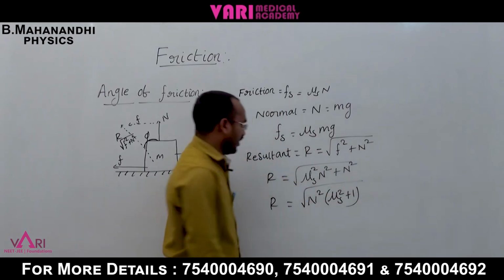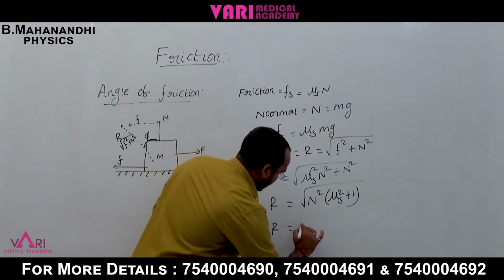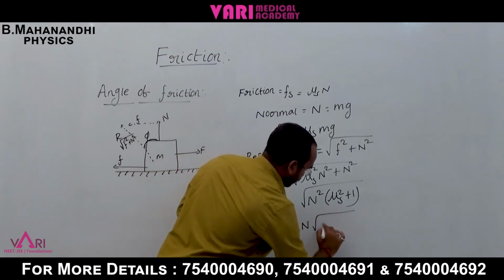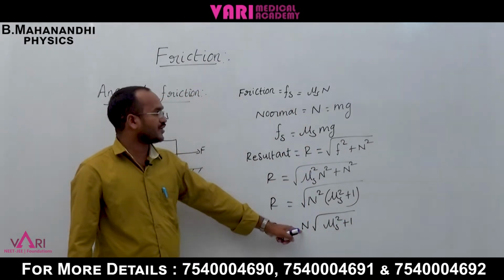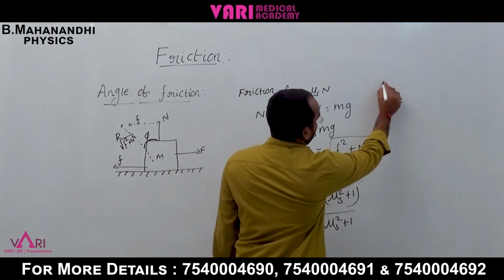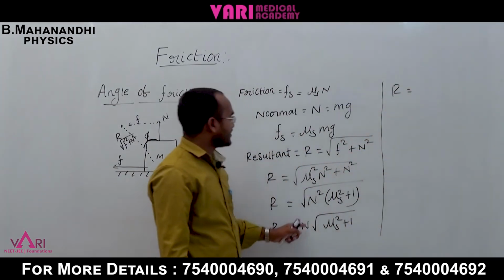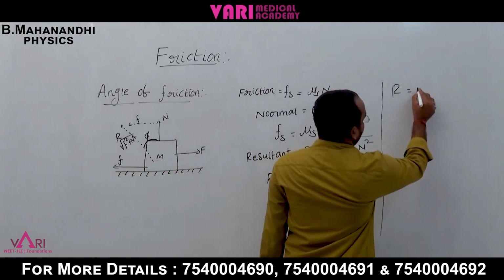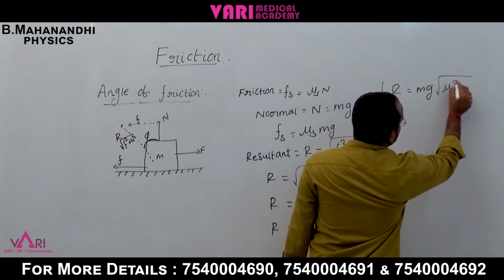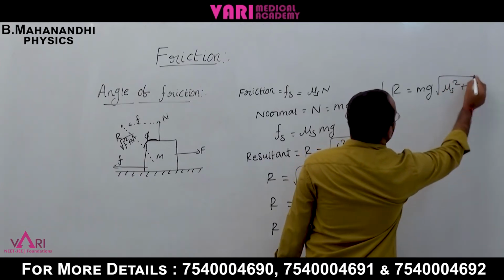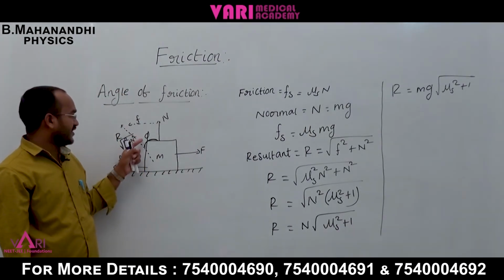Cancelling the square root, R is equal to N times the root of mu s square plus 1. Since N is equal to mg, R is equal to mg times the root of mu s square plus 1. This is the formula for the resultant.